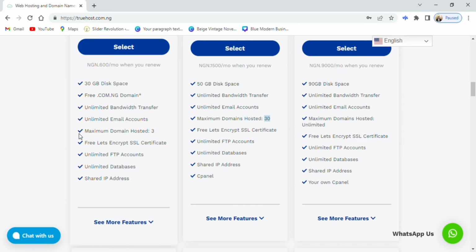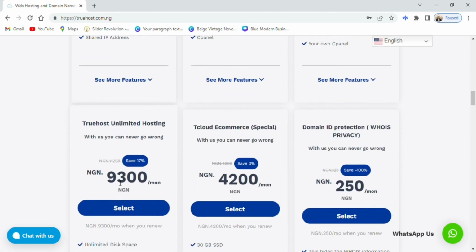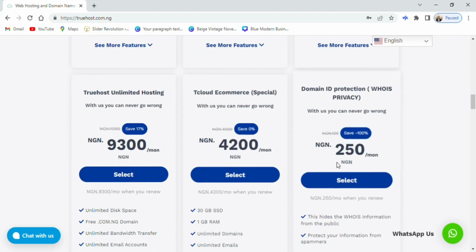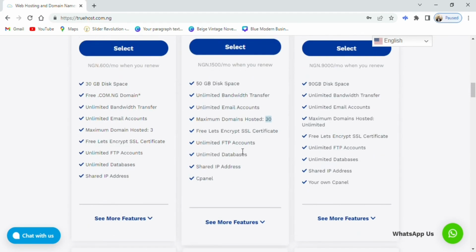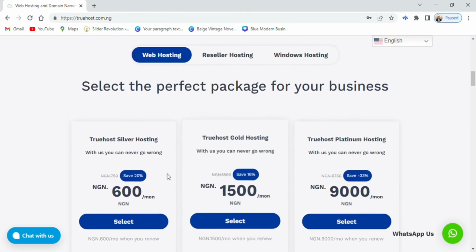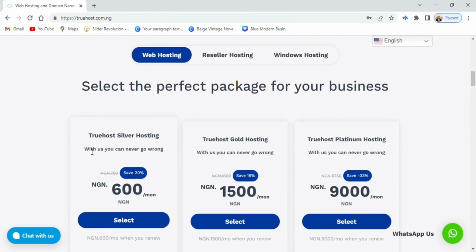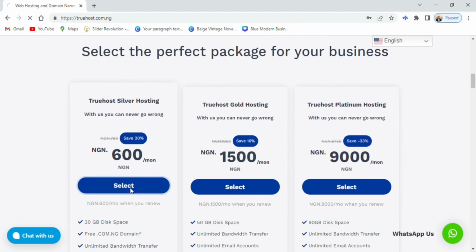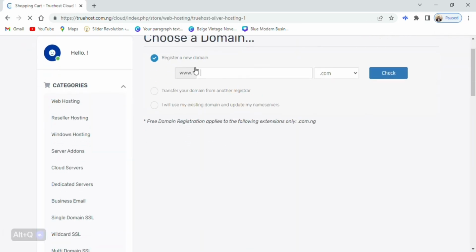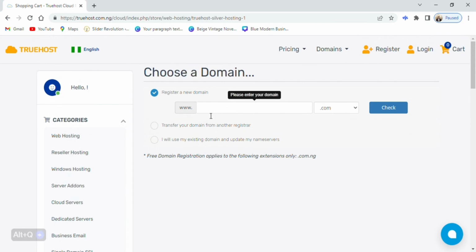So you can just go through all this. The next step is, you can see other packages they have. They have a package for as low as 250 naira, so you can just take your time and go buy. I recommend this very one, Truehost Silver hosting. So the next thing you need to do is click on next, select. Once you click on select, we're just going to wait for it to come up. Once it opens, the next step is for you to enter your domain.